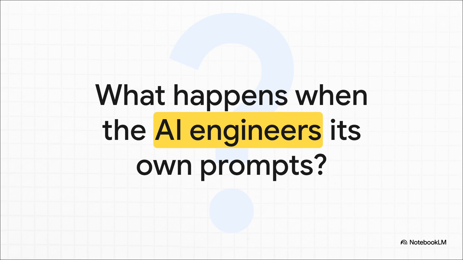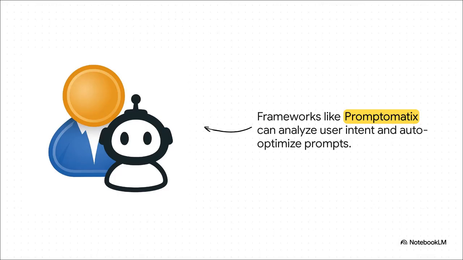We've just spent all this time learning how we can get better at engineering prompts for AIs, but what happens when the AI starts engineering its own prompts? Because this isn't science fiction. We're already seeing automated frameworks that can do exactly that. You give it a simple goal in plain English, and the system automatically generates, tests, and optimizes the perfect prompt for the job. It's wild to think about, but the prompt engineer of the future, they might not be writing prompts at all. They might just be guiding the AIs that write them for us.